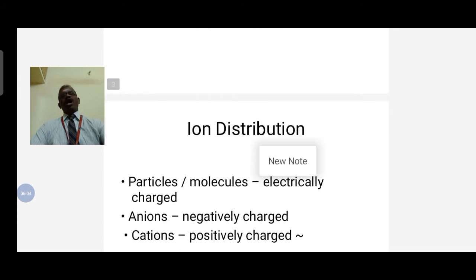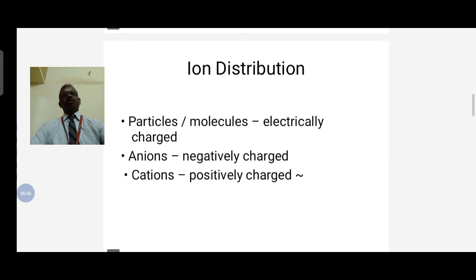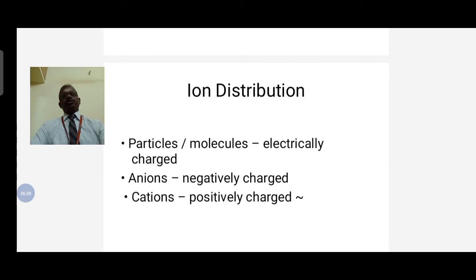Next one is ion concentration. What are the particles and molecules available in the ion distributions? Which ones are electrically charged particles in the human body?